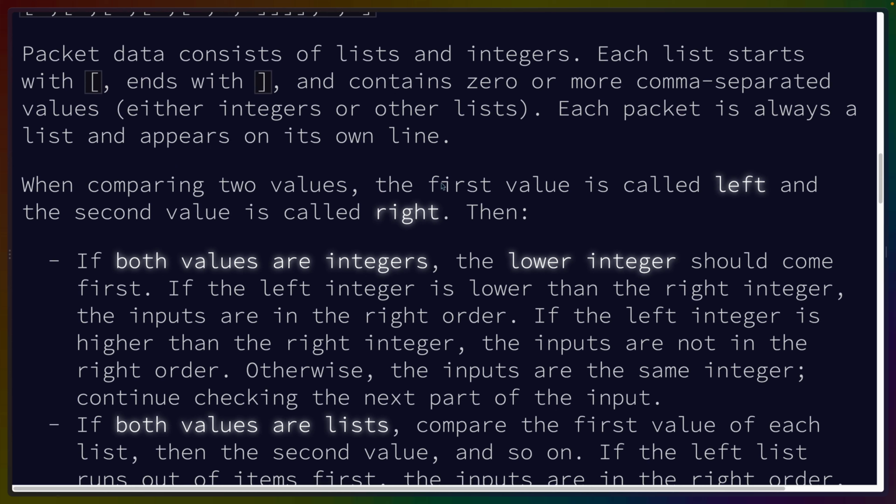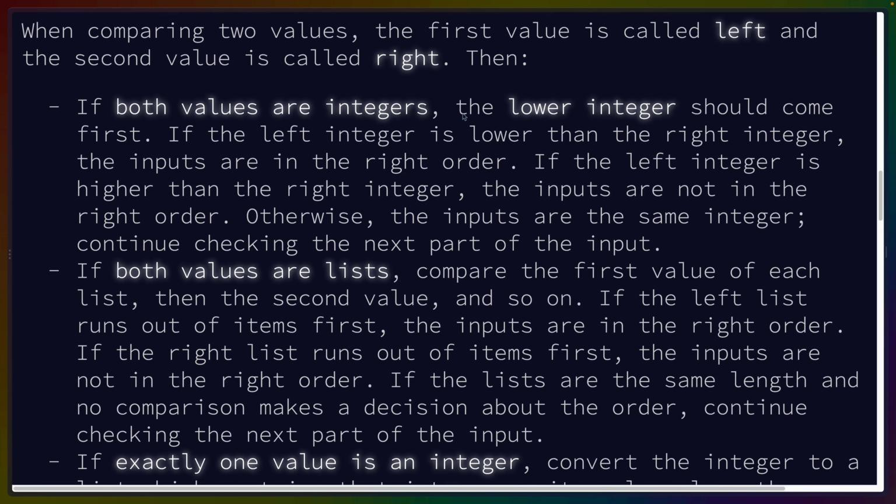When comparing two values, the first value is called left and the second value is called right. Then, if they're both integers, the lower integer should come first. If the left integer is lower than the right integer, the inputs are in the right order. If the left integer is higher than the right integer, the inputs are not in the right order. Otherwise, the inputs are the same integer. Continue checking the next part of the input.